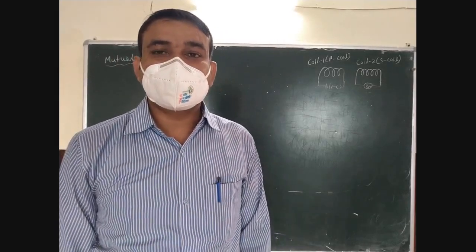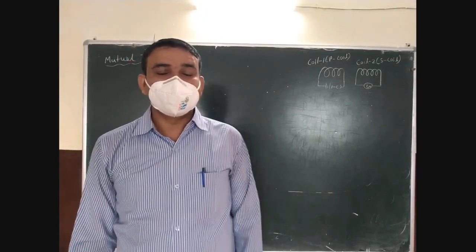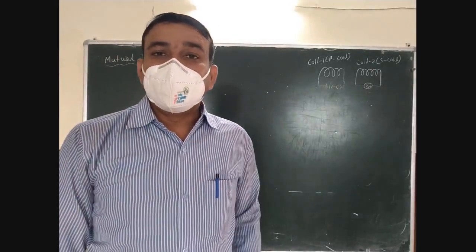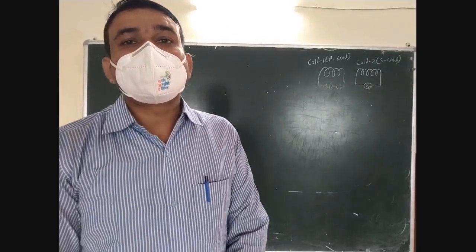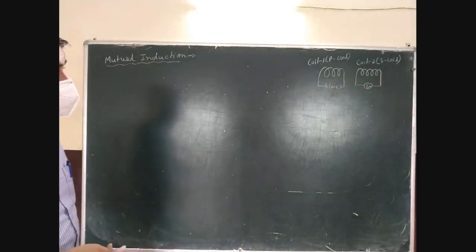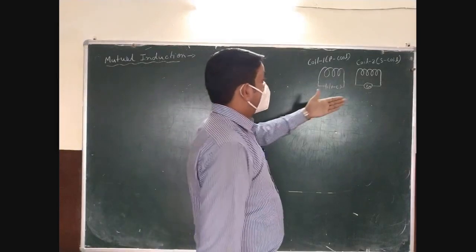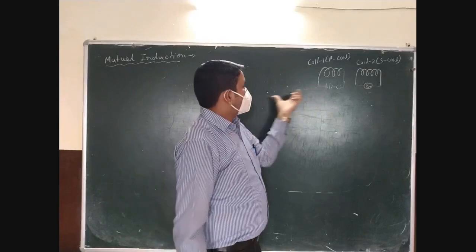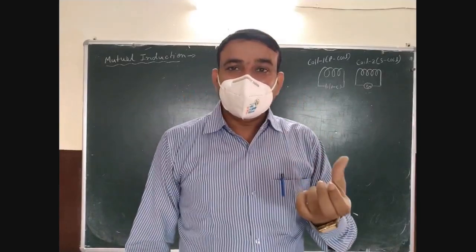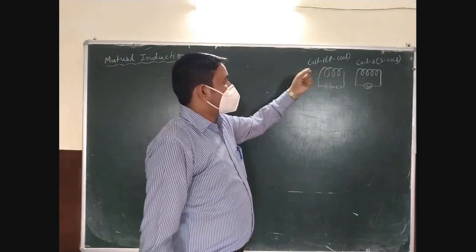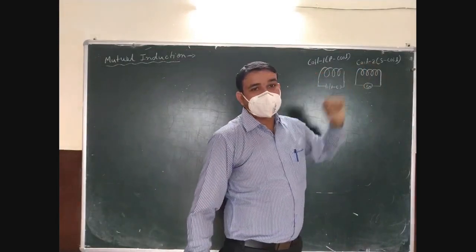Students, in today's class, we are going to learn about mutual inductance and then we derive the expression for the long two coil in coupling. So first we just understood about the mutual inductance or about the coils. In mutual inductance, we have two coils, coil 1 and coil 2. Coil 1 is called the primary coil and coil 2 is called the secondary coil.